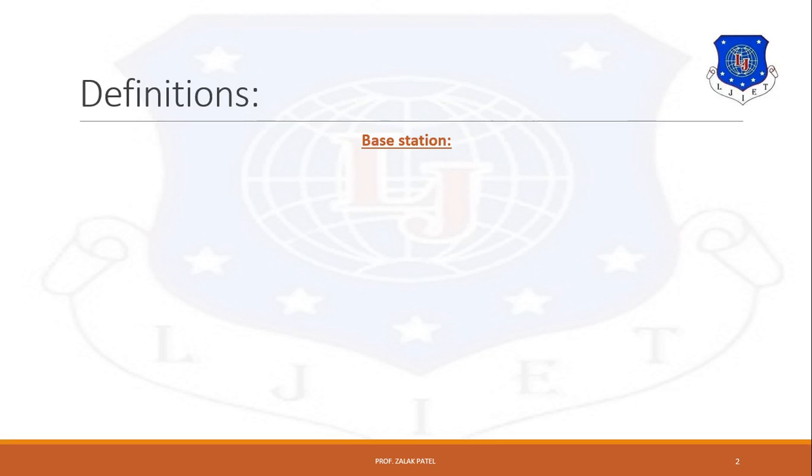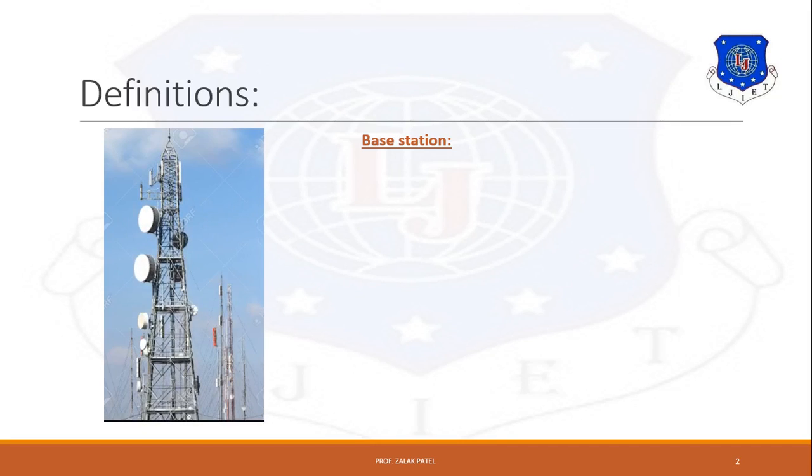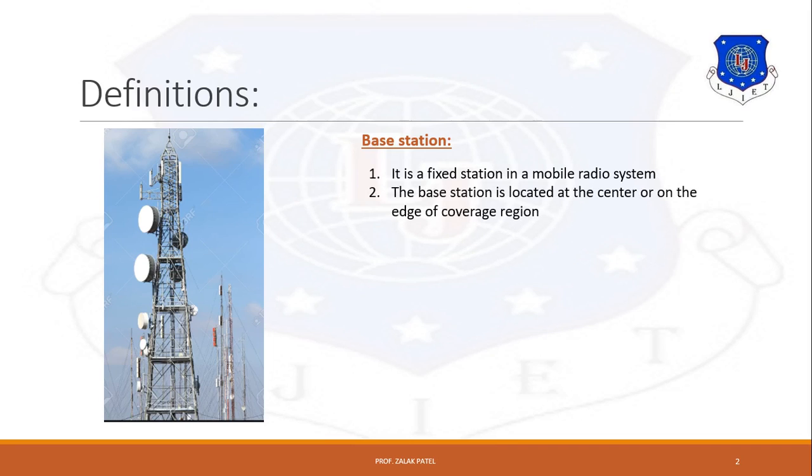First definition is base station. This term is widely used in cellular systems and it is one of the essential parts in mobile communication. In the picture, one general type of base station is shown. Basically, it is a fixed station in mobile communication and it is located at the center of the coverage area in geometry. It has radio channels connected with transmitting and receiving devices.